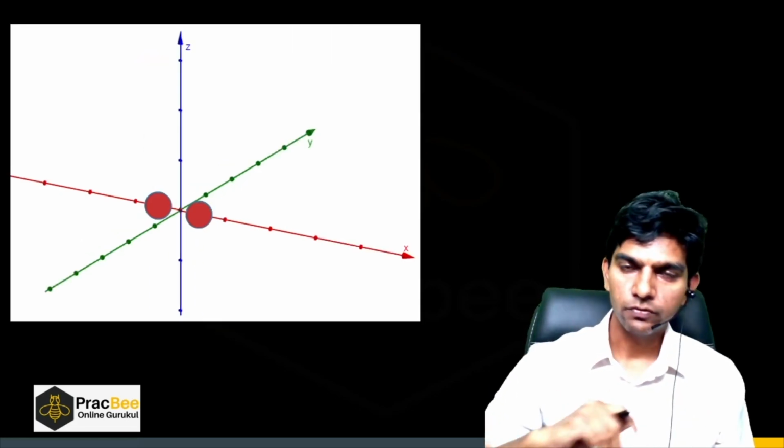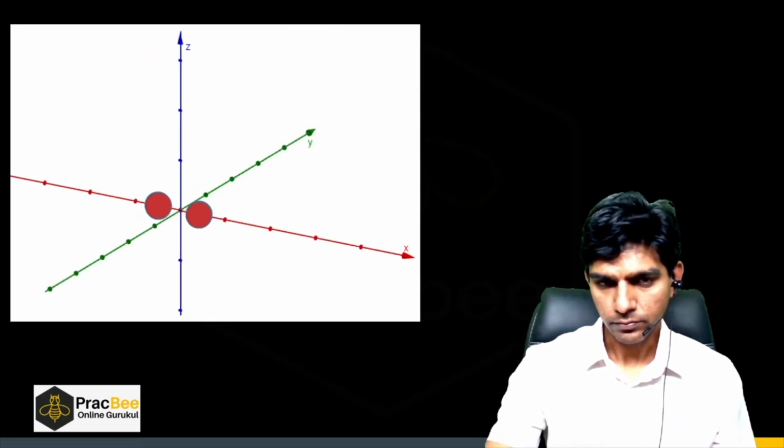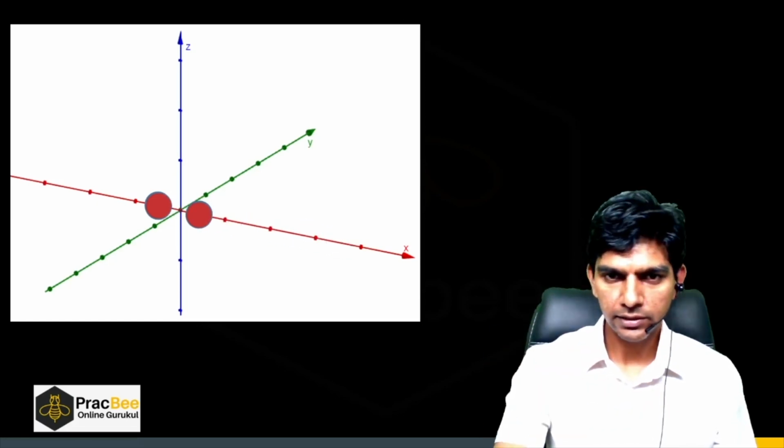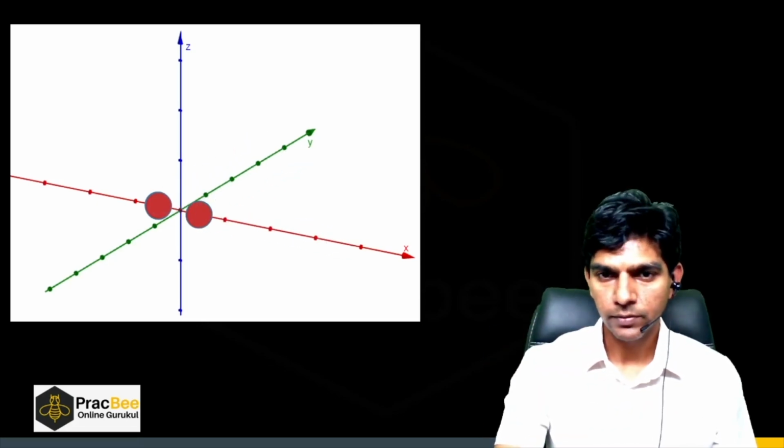Now let us see the case of a diatomic molecule. In the case of a diatomic molecule, this molecule can translate in the x direction, it can translate in the y direction, and it can also translate in the z direction.